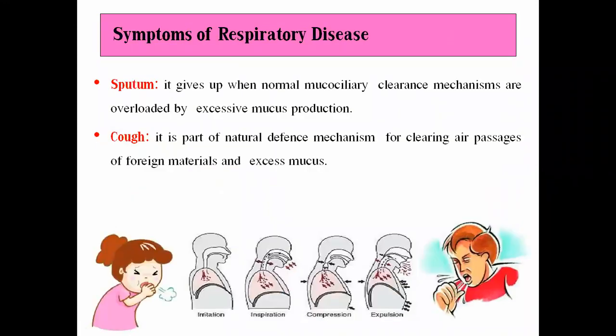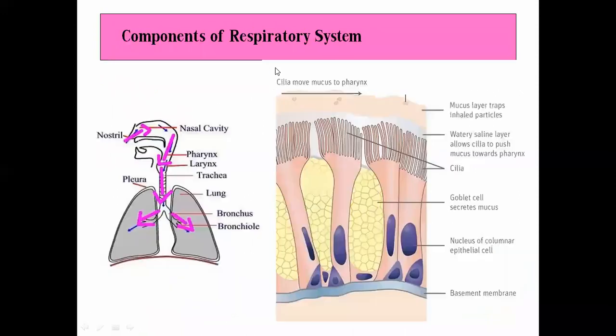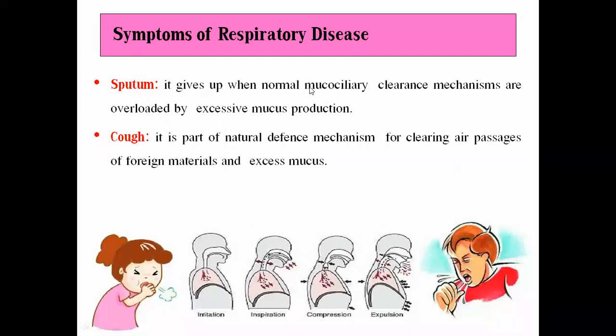Now, there are some common diseases or disorders of the respiratory system. What are those respiratory diseases? Number one will be secretion of sputum. What is sputum actually? This is mucus production. Just now we have seen that goblet cells secrete mucus. Now this mucus shows up when the normal mucociliary clearance mechanism is overloaded by excessive mucus production.